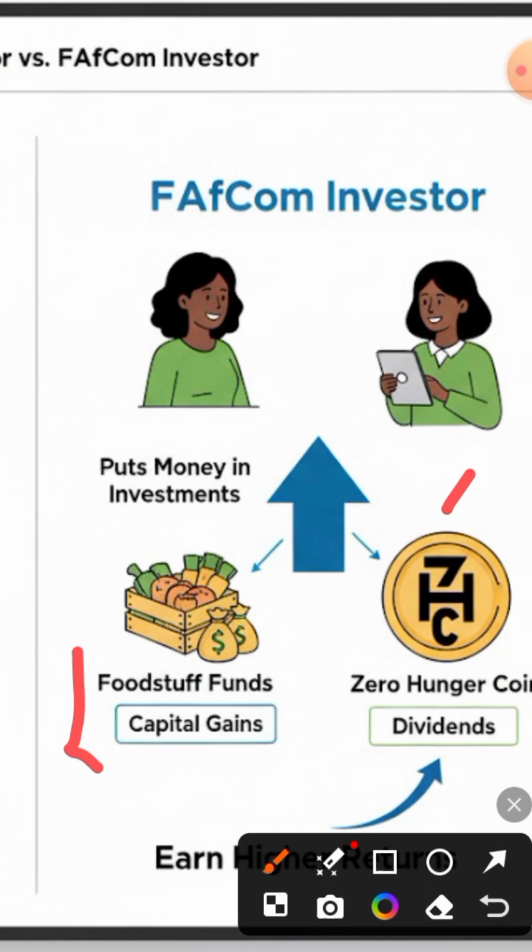Another one is that the shares of that particular community, which I have described, the Zero Hunger coin, when you buy it, you stand in position of claiming daily dividend. Every day you are going to be claiming daily dividends. So they are coming in for two major reasons: higher income, that is capital gain, and they earn more money by investing in foodstuff.